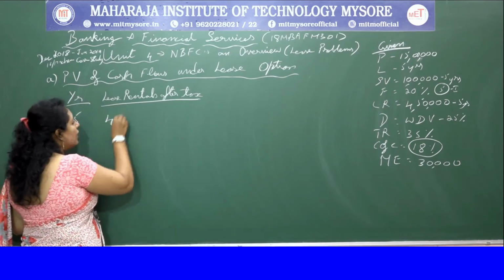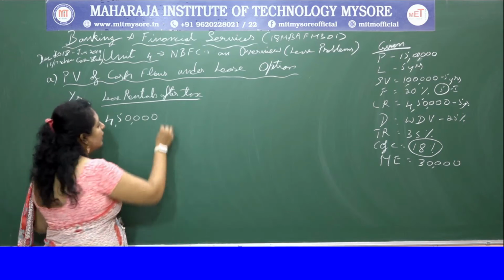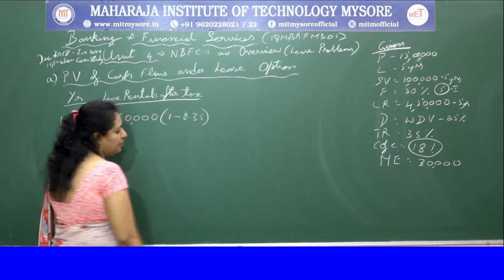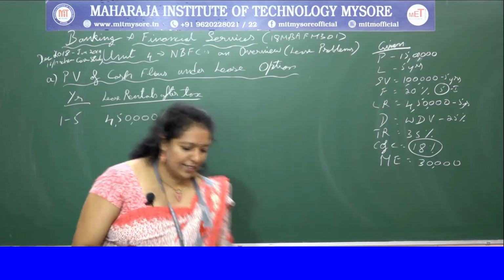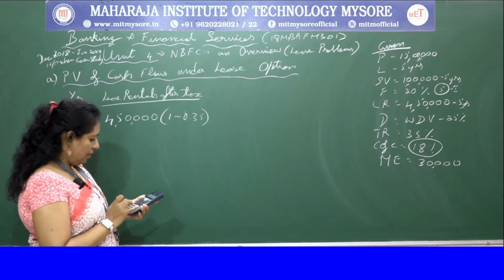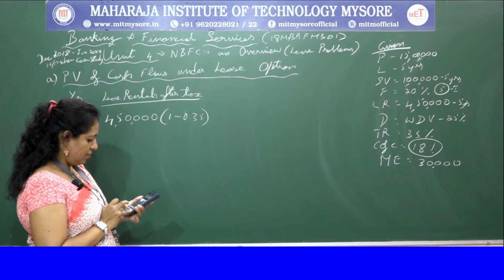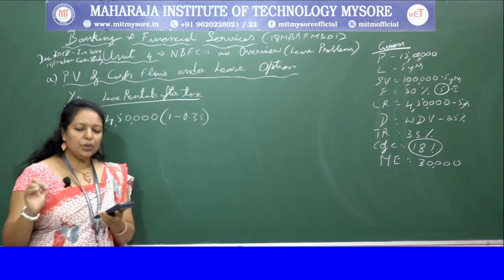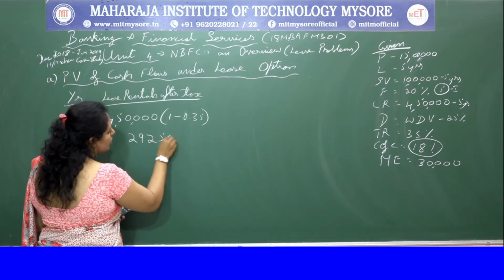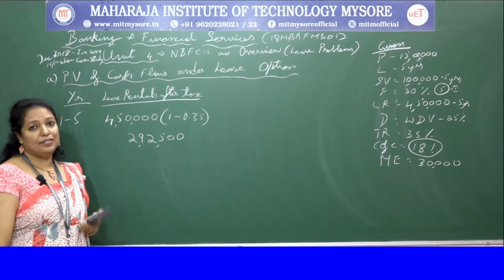4,50,000 is the lease rental, and after taxes it is 1 minus 0.35. So I have my calculator, you also have your calculators. Meanwhile, you can also do the calculation. So I'll put 4,50,000 into 0.65. So I get 2,92,500. So these are the lease rentals after tax.